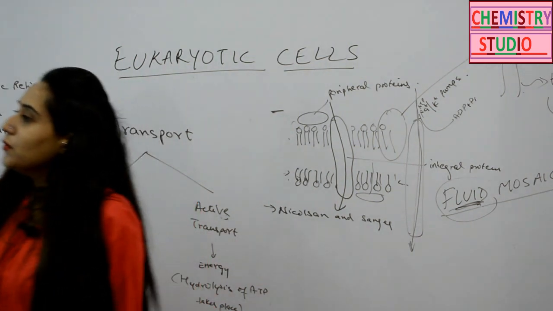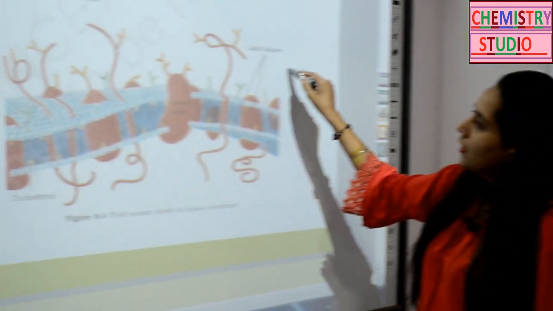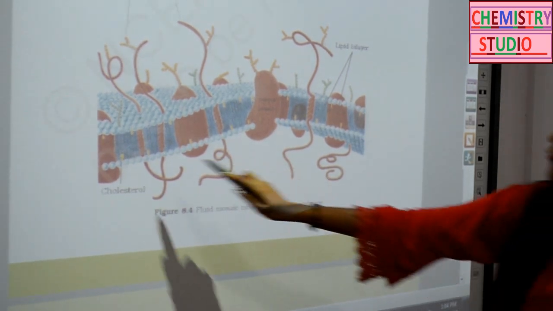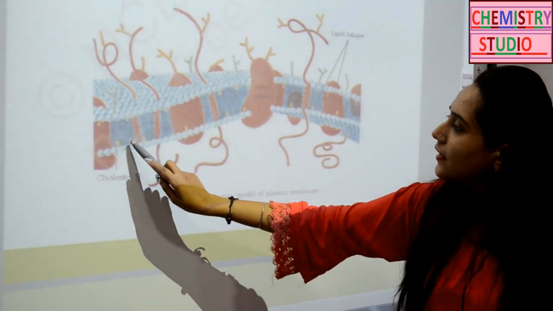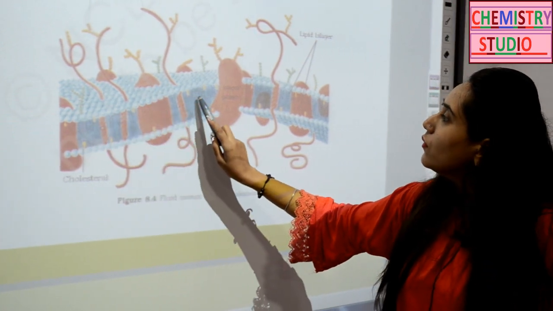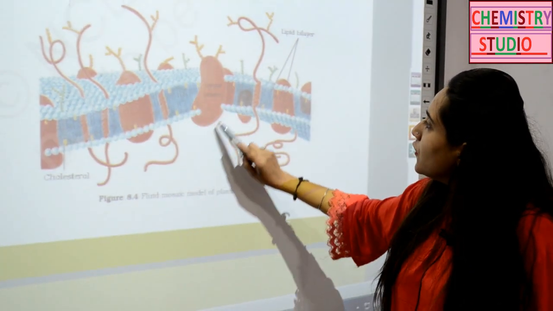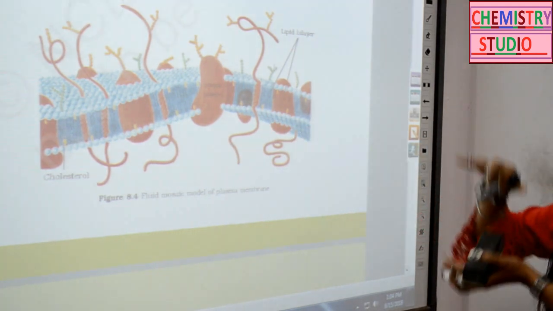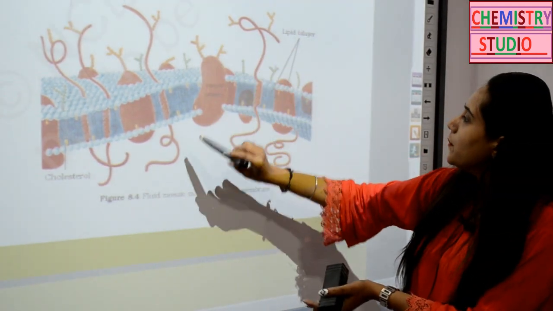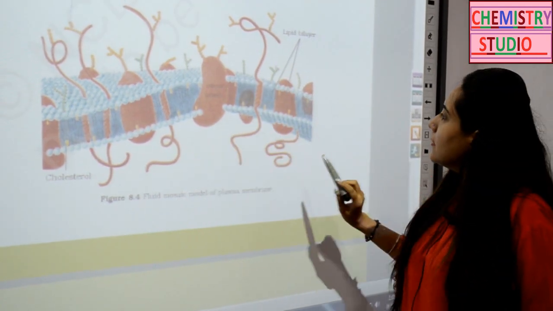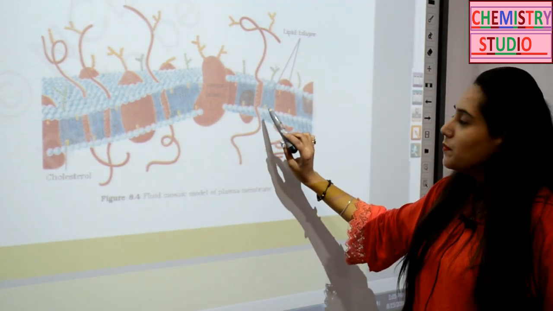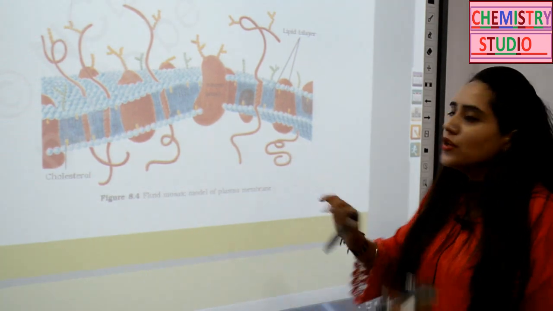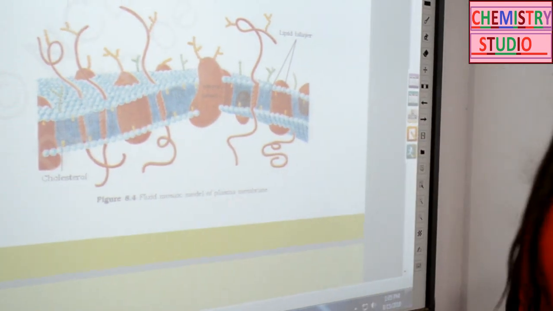So let's look at the structure of the membrane in detail. Like I said, this is your phospholipid bilayer. On the outer side you have polar heads, and on the inner side you have hydrophobic tails. And these are your integral proteins which transpass the membrane. In these integral membrane proteins, there are two categories: one in which there is a single transmembrane helix, and the other in which many transmembrane helices are present, like this.